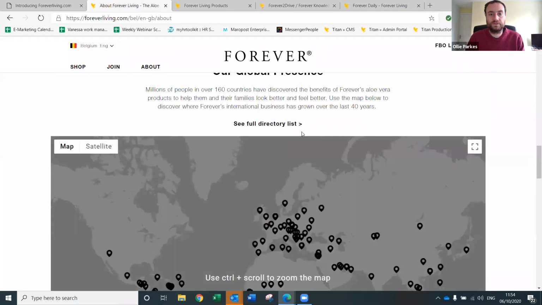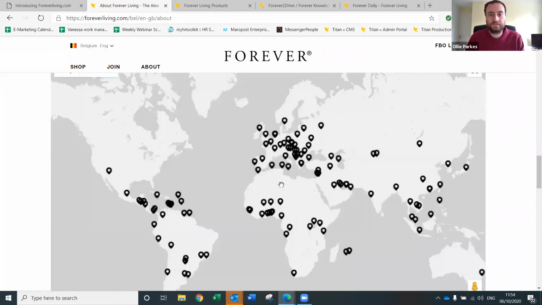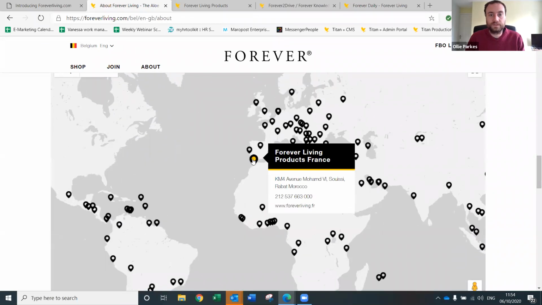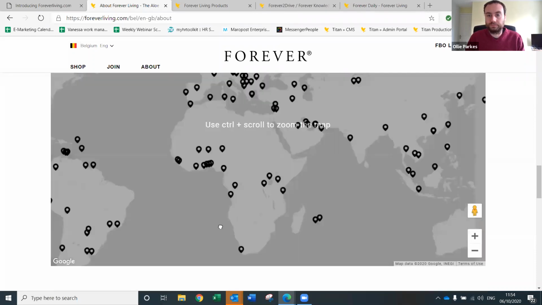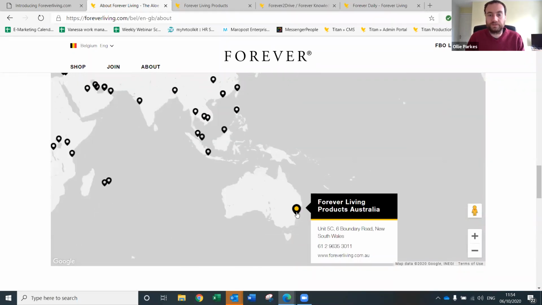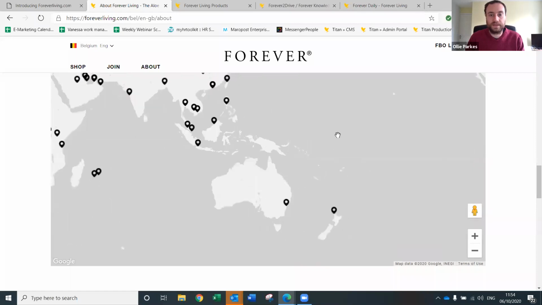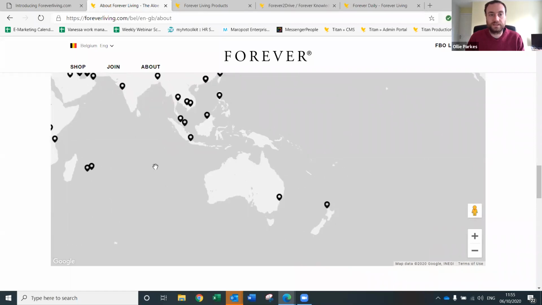And this gives you a map of all the countries here. So if we wanted Forever Living Products France, for example, hover over that and you can see it's got the contact number there. Or if we go down to Australia, then it's got the Australian details down the bottom there, or New Zealand, it's got the New Zealand details there.